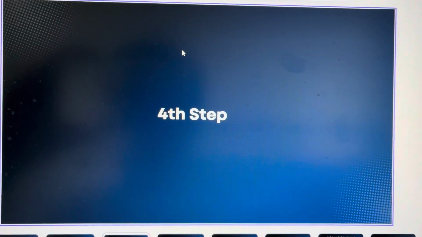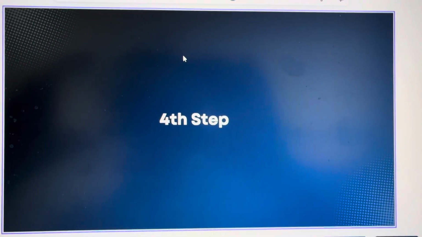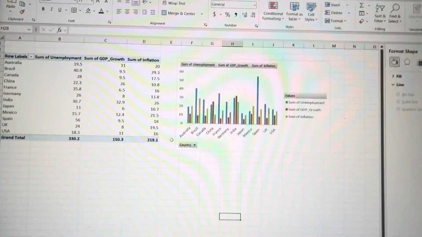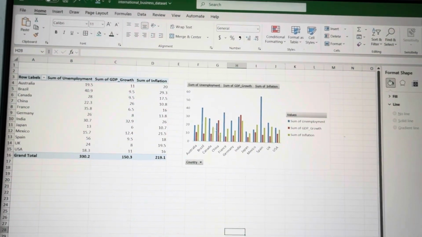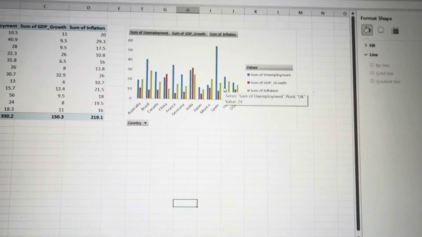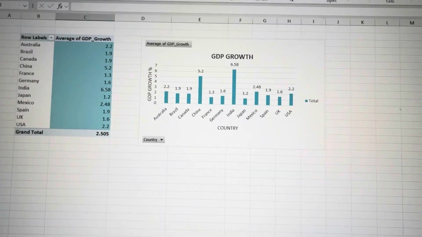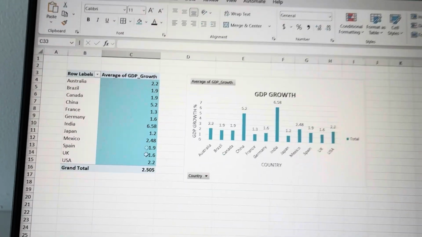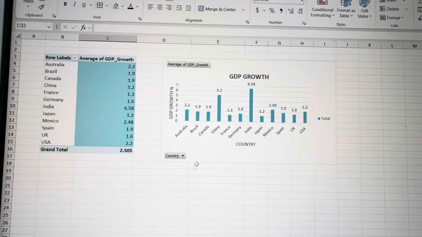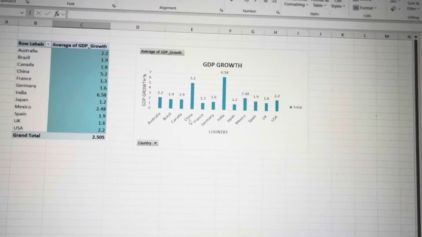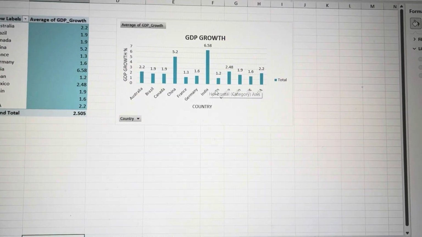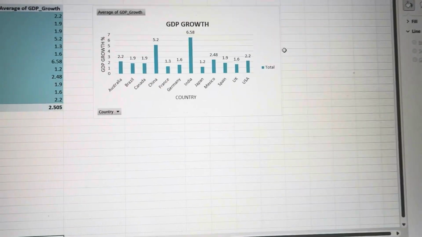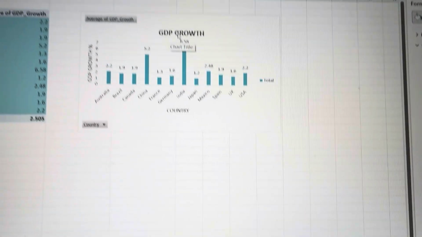So our fourth step. As I mentioned before, we'll keep working in Excel, and we had to divide this one so we can have a clear idea of each one of them. So our first one is of the GDP growth, and this is the graph, and these are the numbers, right, because it's already spread. So what we can see in GDP growth is that China and India are very high, so they have a high GDP growth, which suggests a strong economic expansion and potential opportunity for business.